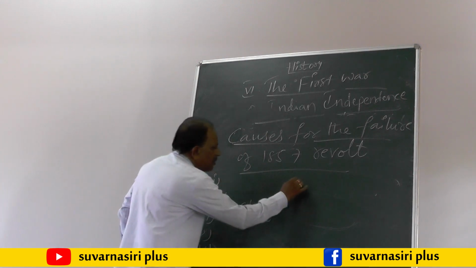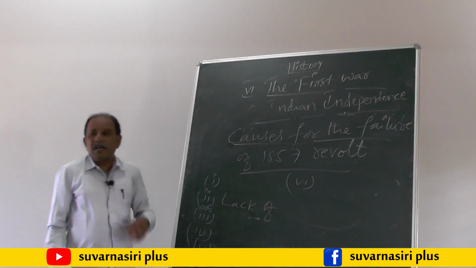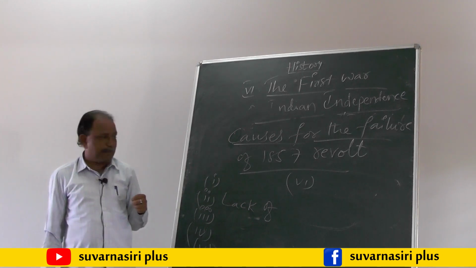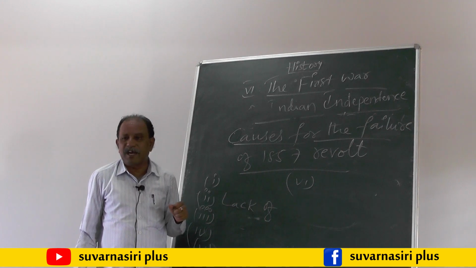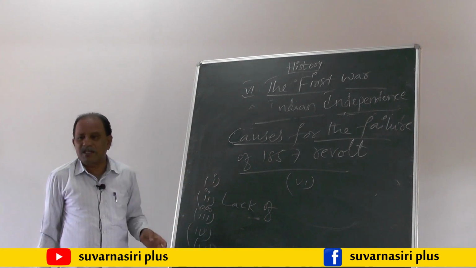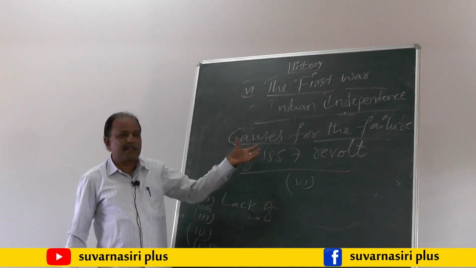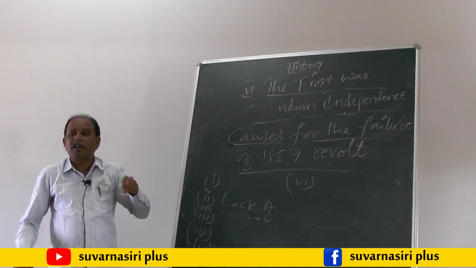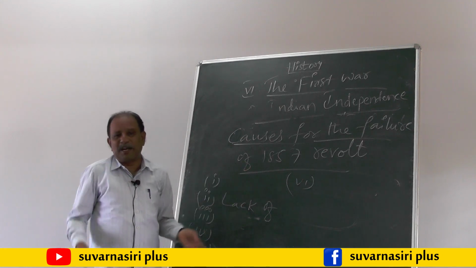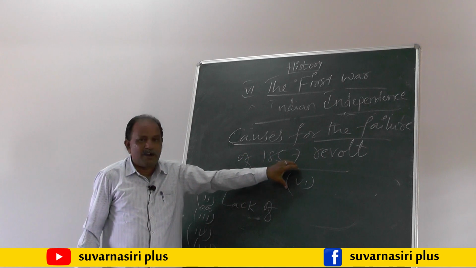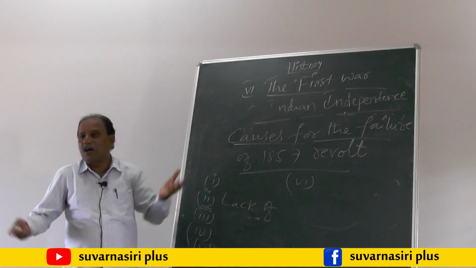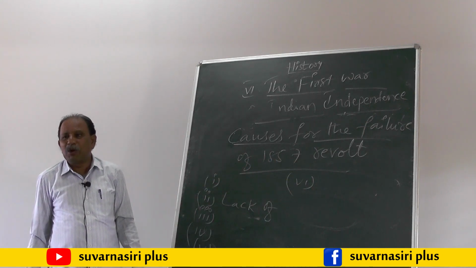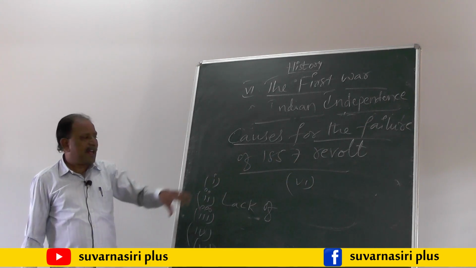And the last, sixth one is this: the 1857 revolt did not have a definite aim. Simply this revolt was started because some kings and some rulers lost their power. To bring back their power, the Indian sepoys started this revolt, not to get freedom from the British government. That kind of awareness the Indian sepoys did not have. This is another important cause for the failure of 1857 revolt.